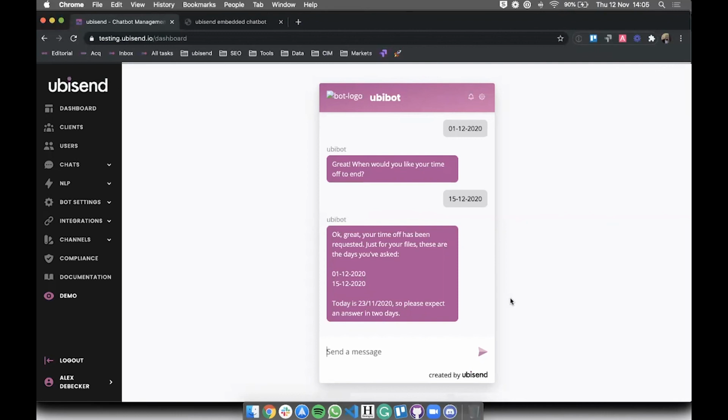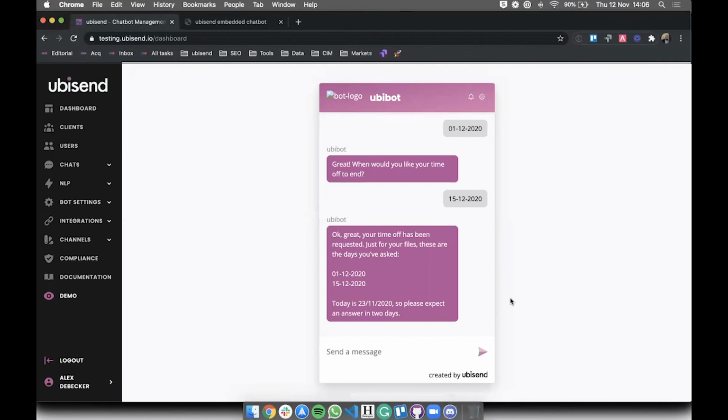Okay, so let's review what we've done. So we've created a very simple conversation around booking time off as an employee. The conversation starts by asking me for my name or asking the employee for their name, which could be really good. If you had some sort of integration, you could actually not have to ask that at all. The chatbot might know that already, but we didn't get that far. But for now, it just asks for my name, and then it asks me for a start date and end date for my holiday, both using the nice and pretty date picker.